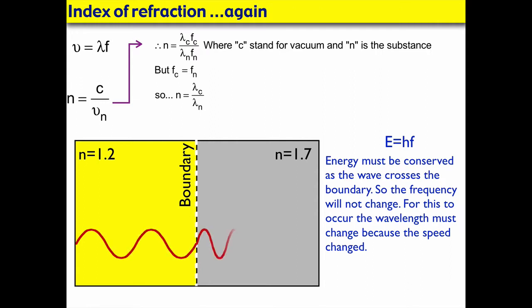So if we look at all this and we rearrange everything, we can see the index of refraction is equal to the wavelength in the vacuum divided by the wavelength in my substance. And what's important is that as light travels from one boundary to another, its energy is conserved, therefore the frequency does not change, because we can think of frequency as being represented by color, and color doesn't change. But the average speed of light changes and the wavelength in the substance changes in order to make sure that the frequency stays the same.